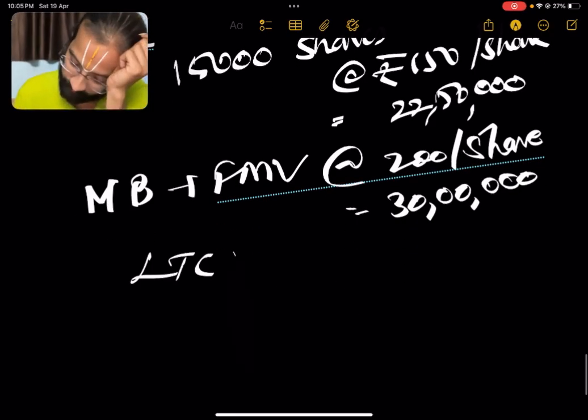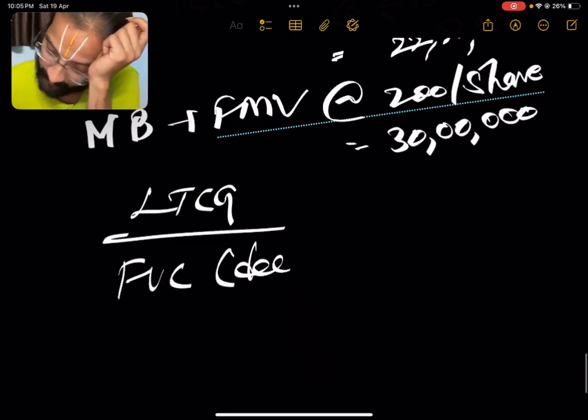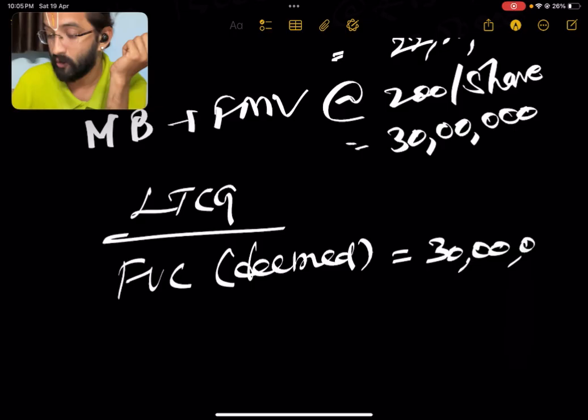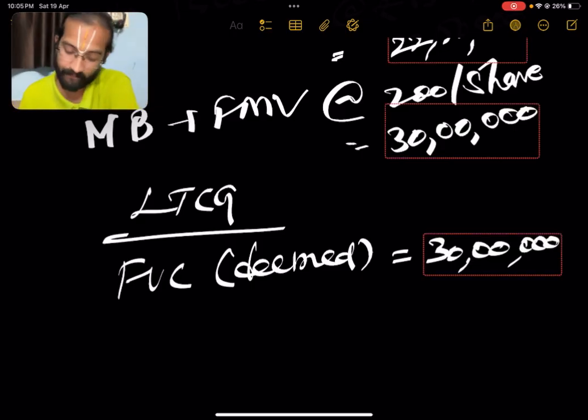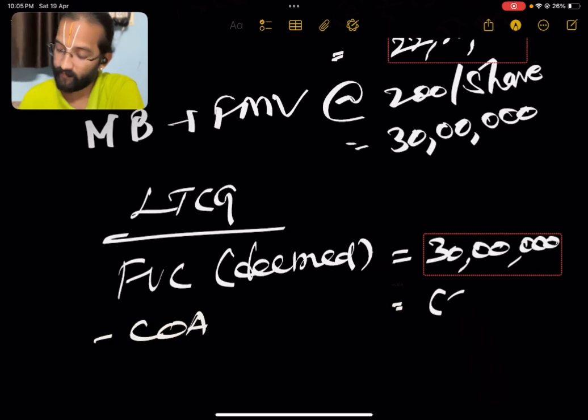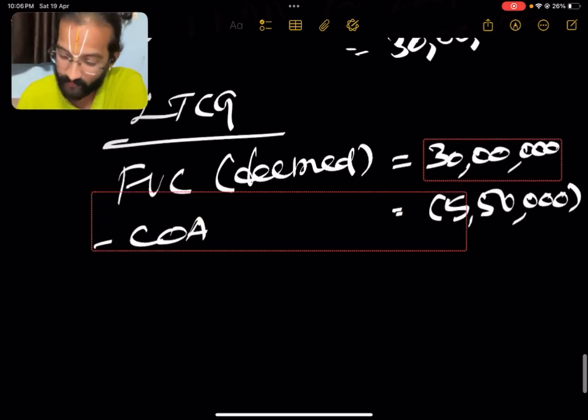Now, LTCG: full value of consideration is deemed to be 30 lakhs because 50CA kicks in, right? Minus cost of acquisition 5,50,000, because there is no indexation benefit available.